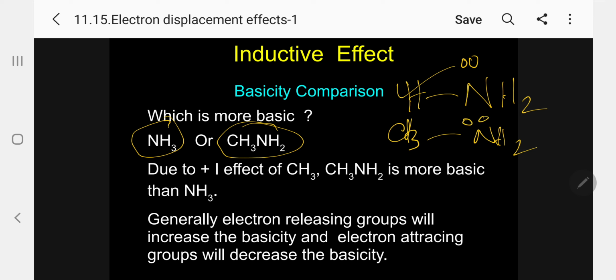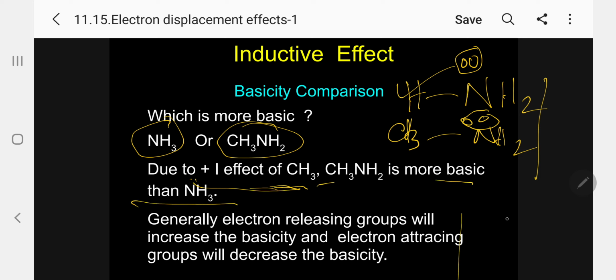Kindly follow. Basicity depends upon the availability of the lone pair. Any group which withdraws electrons from the lone pair, basicity decreases. Any group which increases the electron density around the nitrogen atom will increase the basicity. Okay, so here I can say which is more basic. Methylamine is more basic than ammonia. The reason is, due to the plus I effect of CH3, methylamine is more basic than ammonia.